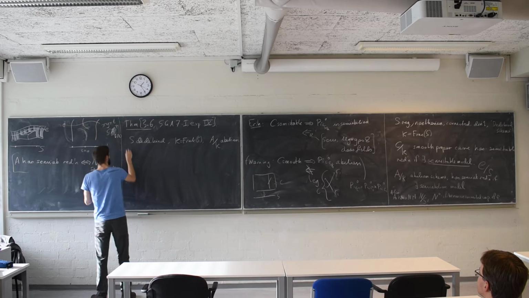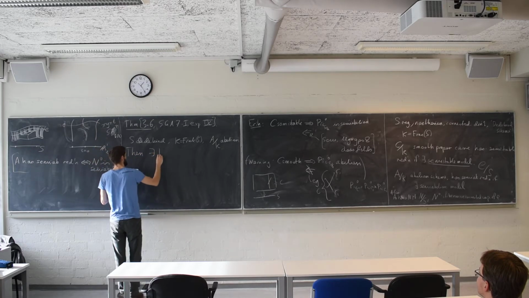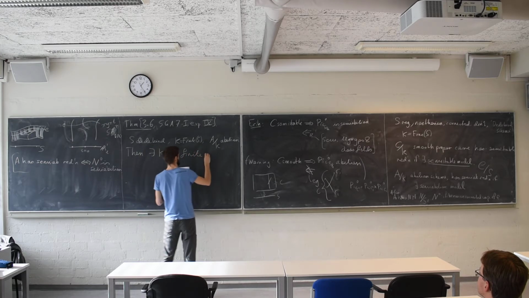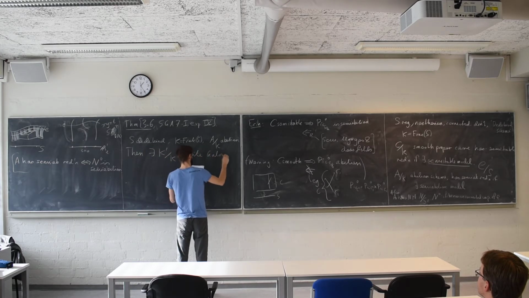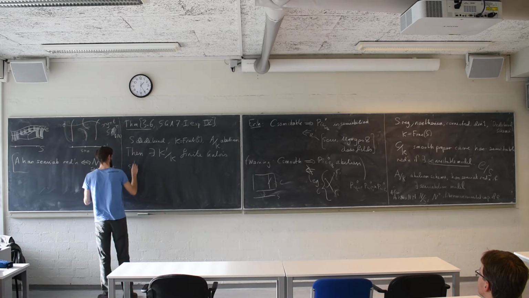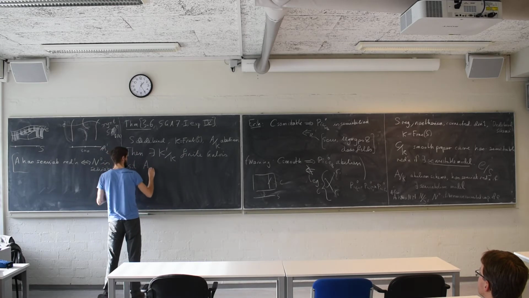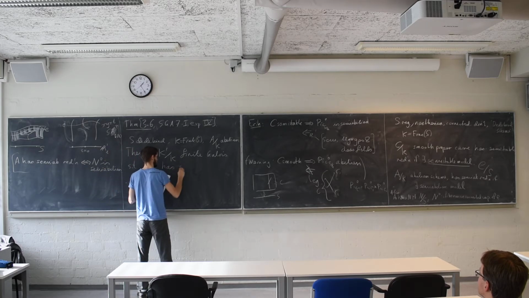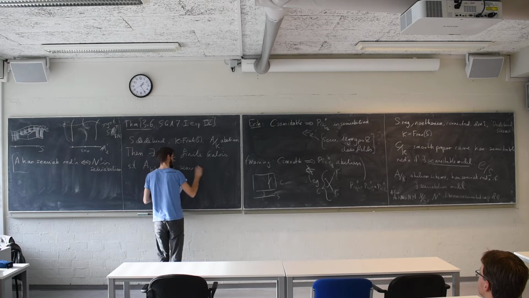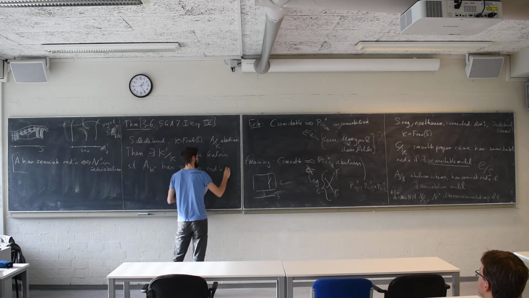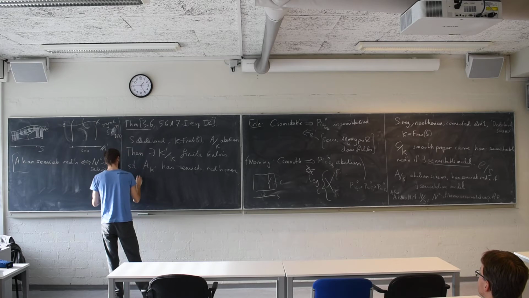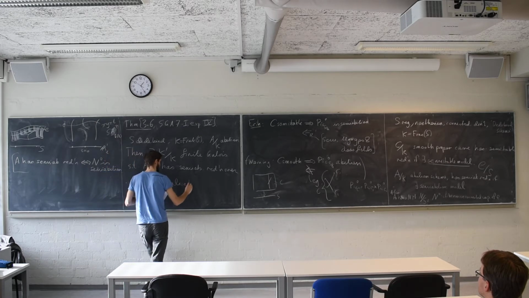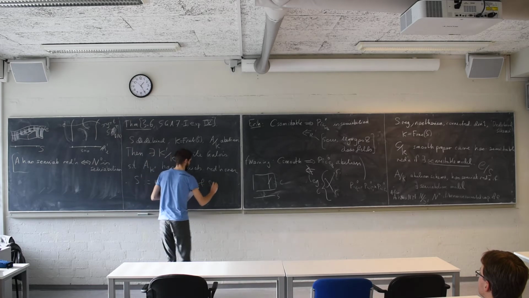Then there exists K' over K, a finite Galois field extension, such that A_K', the base change, has semi-abelian reduction over S', which is the normalization of S in K'.